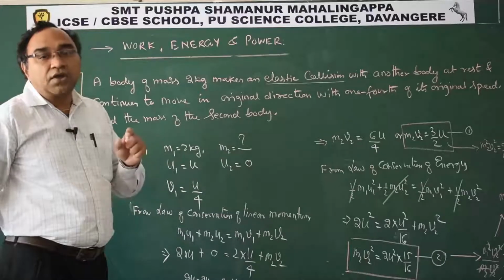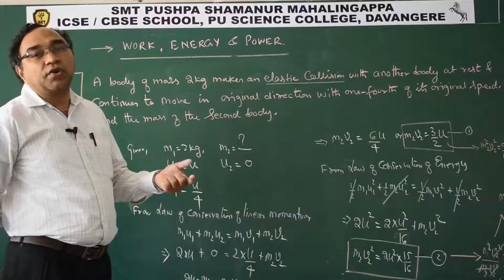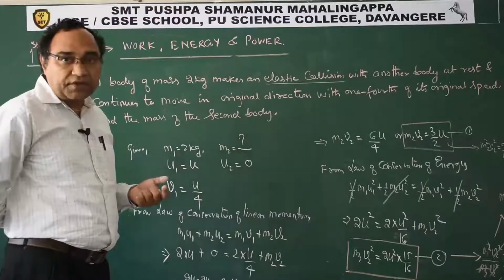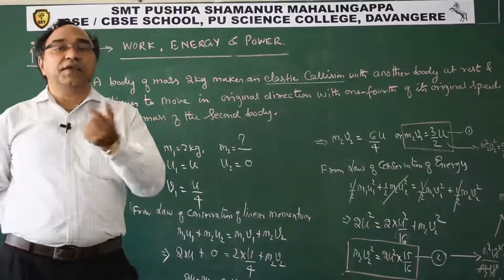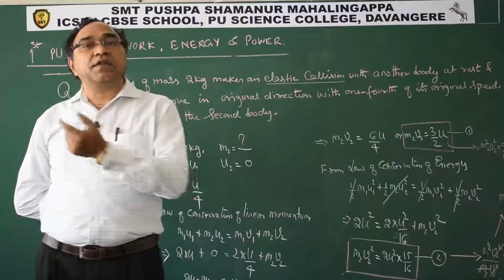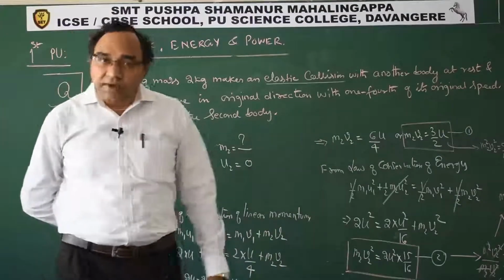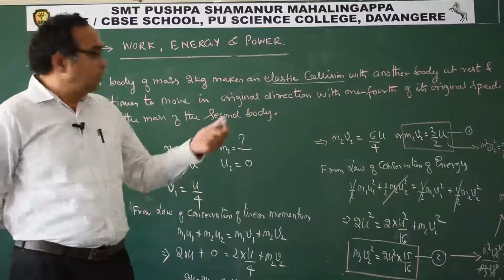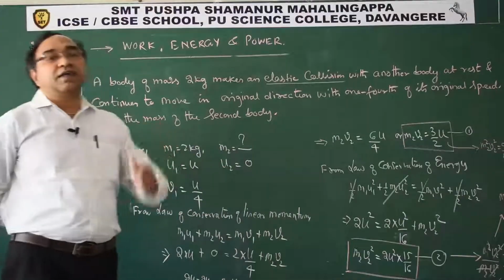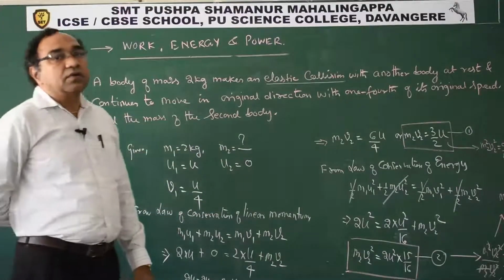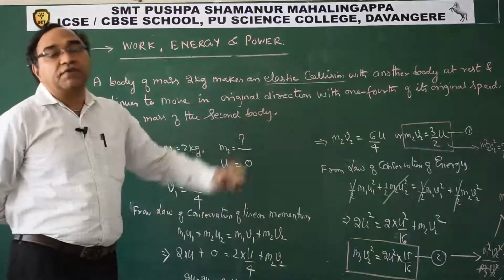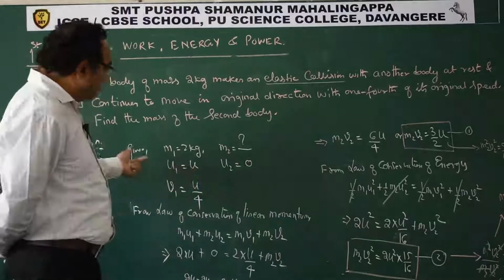So the velocity of separation is equal to velocity of approach. You can use v2 minus v1 upon u1 minus u2 as 1. u2 is 0, u1 is u, and v1 is u by 4. We can directly find out the value of v2 and we can substitute in any one equation to get the value. And this is also one method.